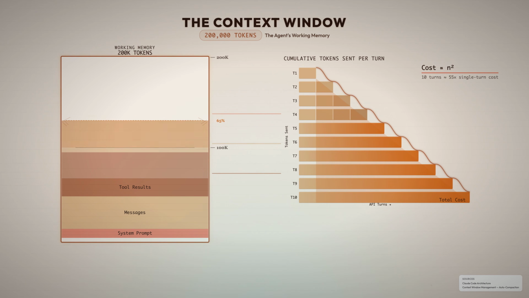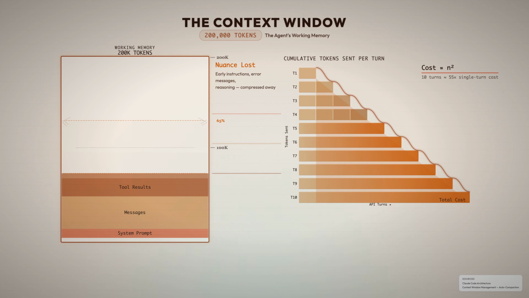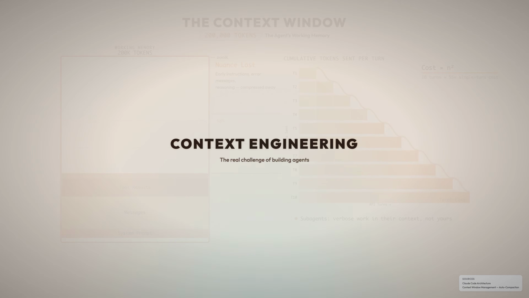When context hits 65%, auto-compaction fires. Older tool outputs get cleared. Conversation history is summarized. Space recovered, but nuance lost. Early instructions, exact error messages, the reasoning behind early decisions, compressed away. This is why subagents matter. Verbose work happens in their context, not yours. This is why clearing between tasks matters. Managing this window isn't prompt engineering. It's context engineering, and it's the real challenge of building agents.